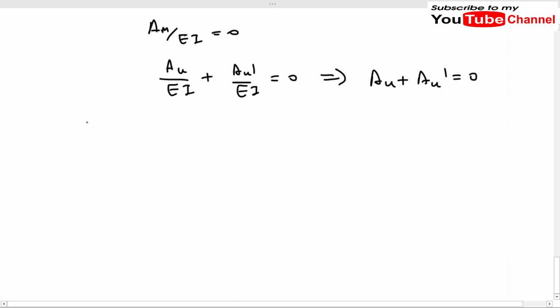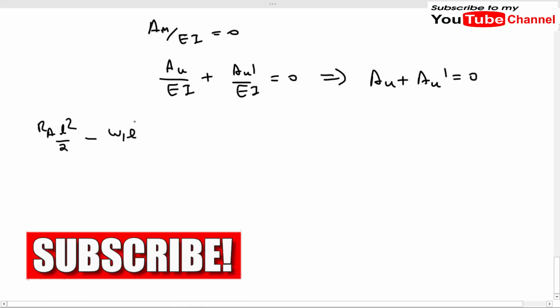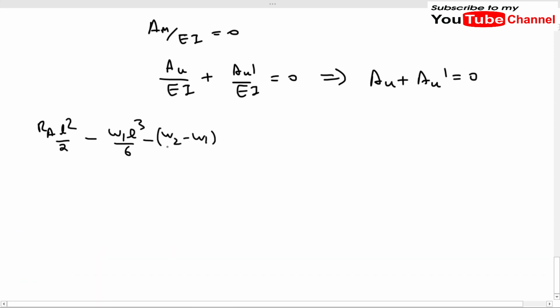Now the value of Aμ we have found out. It will be RA L square by 2 minus W1 L cube by 6 minus (W2 minus W1) L cube by 24, and minus, why minus? Because the value of Aμ dash will be negative, because it is a hogging moment, and it will be (MA plus MB) times L by 2, and it will be equal to 0.